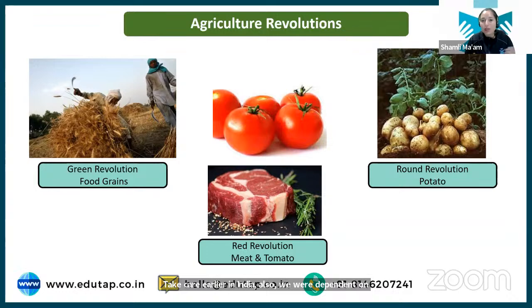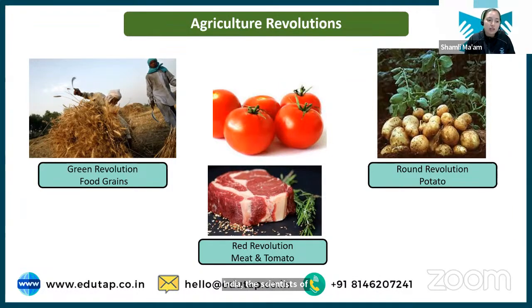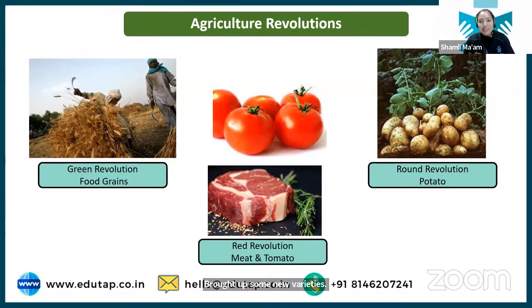We had to import wheat from the USA and other food grain from other parts of the world. Then the scientists of India and the government collaborated and brought up some new varieties. These new varieties out-yielded and performed very well. The production of rice and wheat increased, and that led to a revolution. India not only became self-sufficient, but became capable of exporting these commodities.